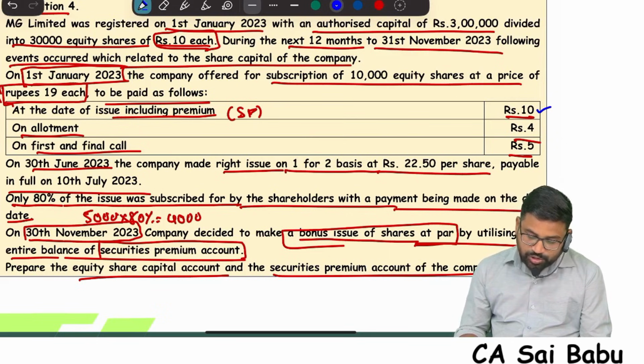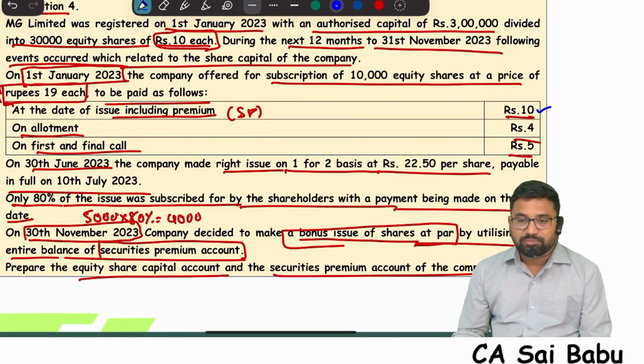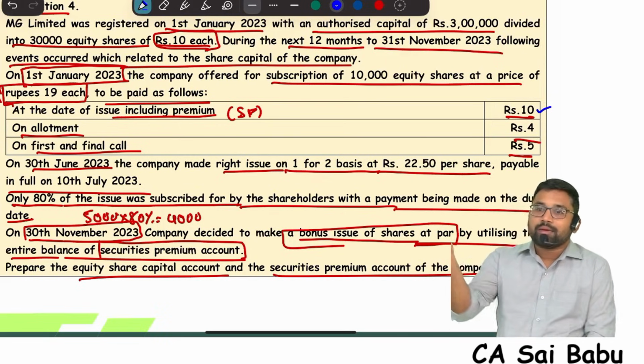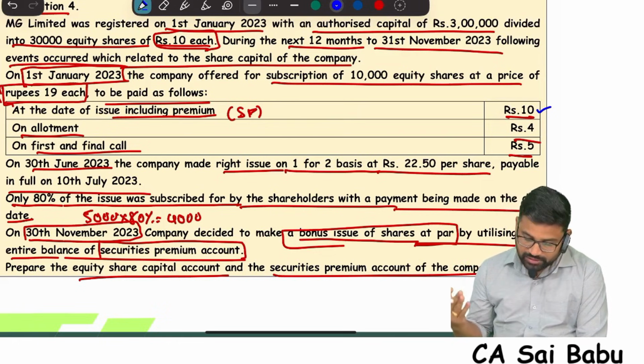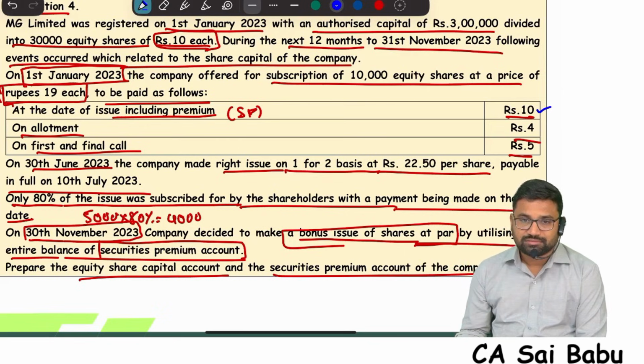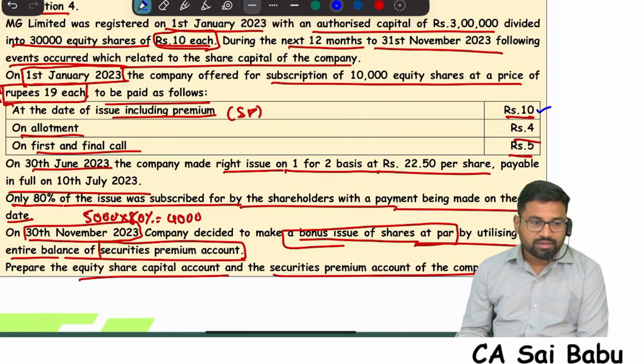But in this 10 rupees, how much is the premium, sir? The company is issuing shares at a premium. 9 rupees is the premium. 9 rupees will go to securities premium, 1 rupee will go to share capital. Entry: bank account debit to share application, 10,000 shares into 10. In that, how much will go to share capital? 10,000 into 1. 10,000 into 9 to securities premium.